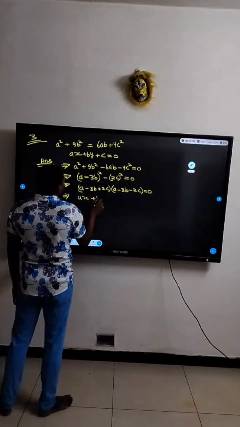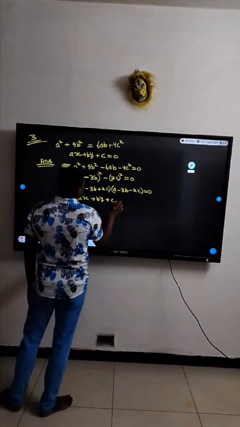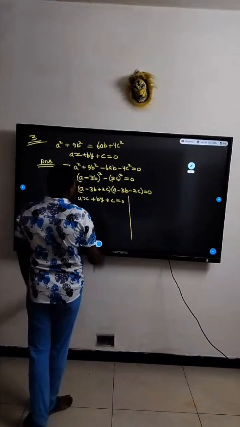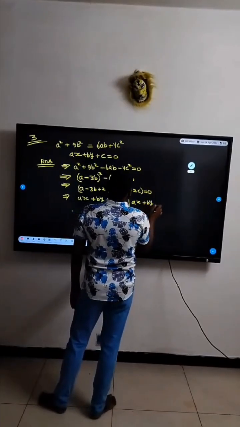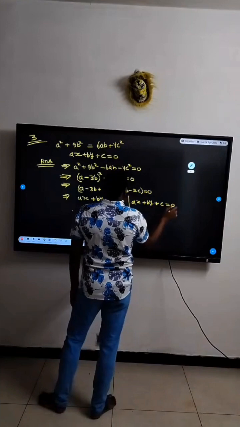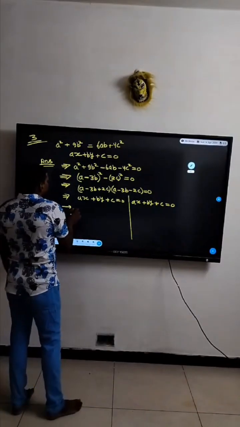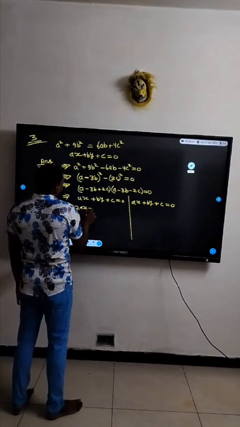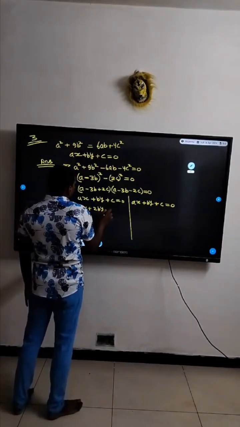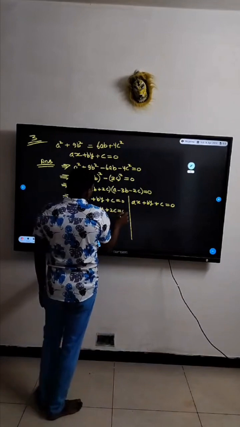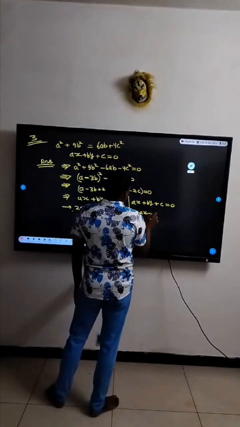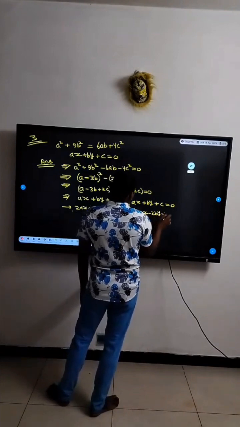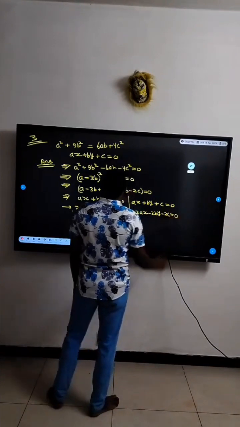So ax plus by plus c equal to 0, and here also ax plus by plus c equal to 0, minus 2ax minus 2by minus 2c equal to 0.